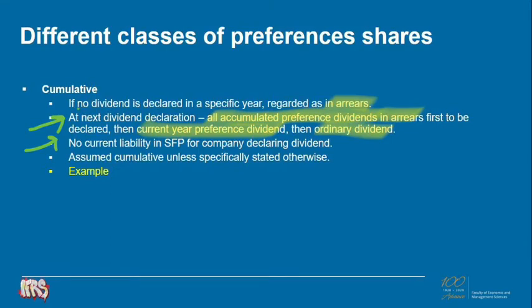In questions and examples and tests, please assume that your preference shareholder is cumulative unless specifically stated otherwise. I quickly want to do an example to illustrate the effect of these cumulative preference dividends in arrears.